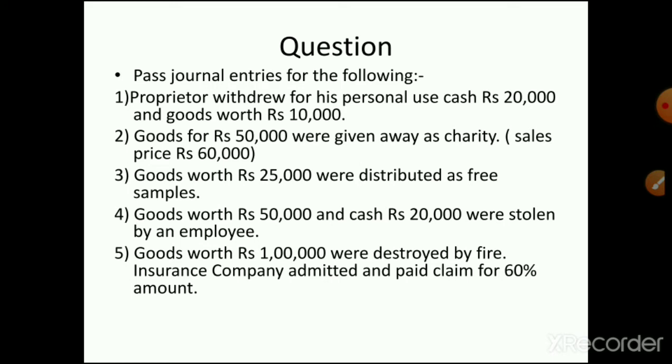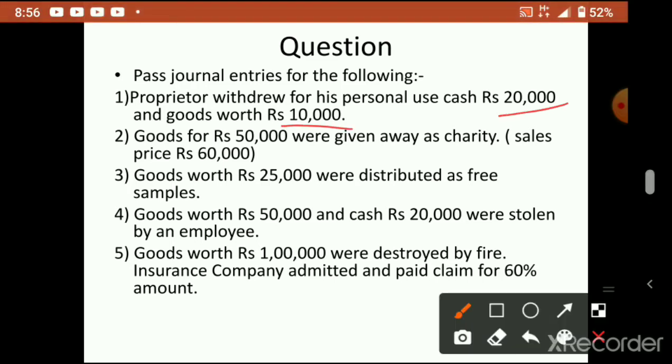Related to this we'll write, pass journal entries for the following. The proprietor withdrew for his personal use cash rupees 20,000 and goods worth rupees 10,000. So for personal use he took cash of 20,000, and our goods he has taken 10,000. Now goods for rupees 50,000 were given away as charity. He has given 50,000 goods as charity.